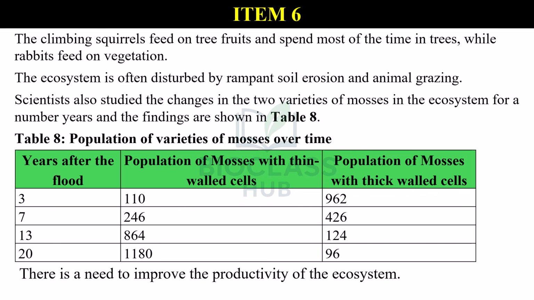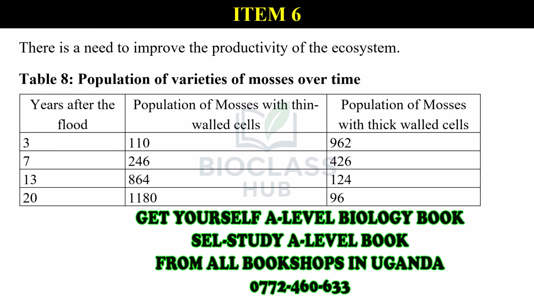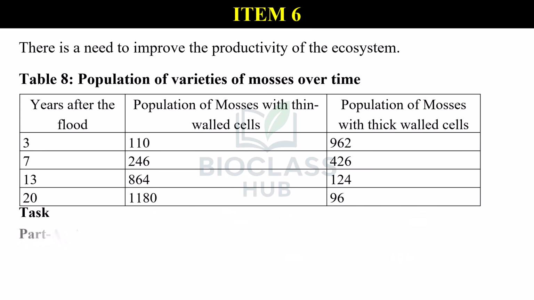There is a need to improve the productivity of the ecosystem. Table 8. Population of varieties of mosses over time.